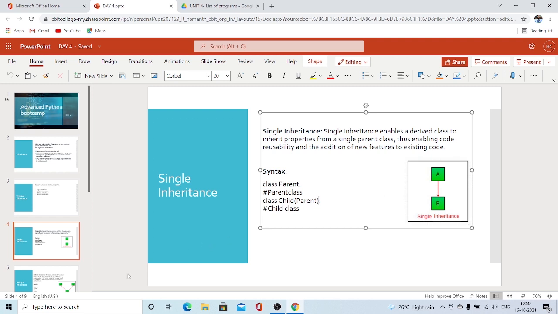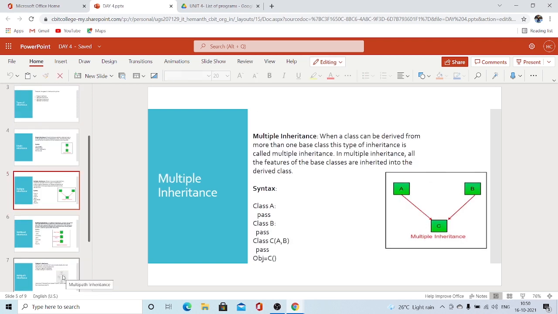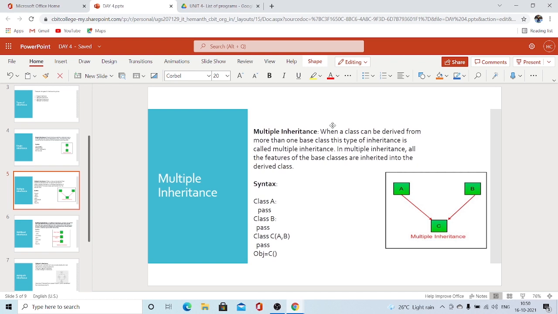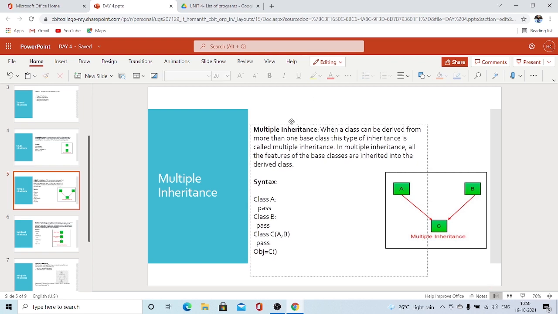Okay, now let's go to the next type of inheritance. What is the next type of inheritance? Multiple inheritance. Now let's read the definition of multiple inheritance. When a class can be derived from more than one base class, this type of inheritance is called multiple inheritance.